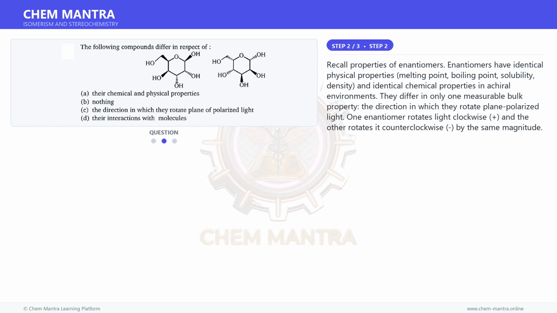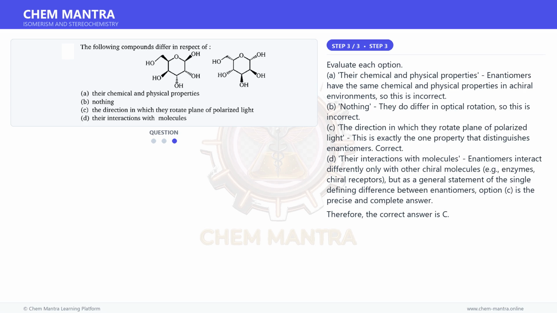Recall properties of enantiomers. Enantiomers have identical physical properties, melting point, boiling point, solubility, density, and identical chemical properties in achiral environments. They differ in only one measurable bulk property, the direction in which they rotate plane polarized light. One enantiomer rotates light clockwise, plus, and the other rotates it counterclockwise, dash, by the same magnitude.